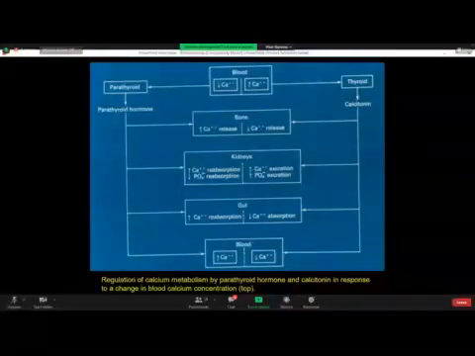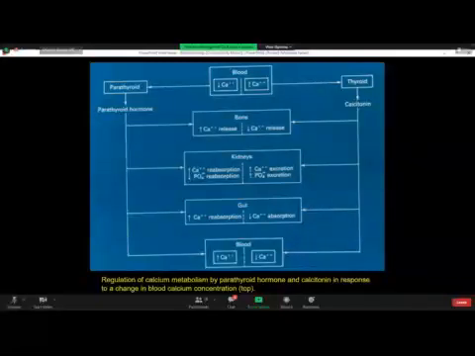So then the question arises, how is calcium homeostasis maintained? How is calcium secretion regulated or controlled within the normal range? So there are 2 main hormones responsible for it. One is from the thyroid gland. As we discussed yesterday, C cells or parafollicular cells of the thyroid gland secrete a protein hormone called calcitonin. And chief cells or the principal cells of the parathyroid gland secrete PTH hormone.